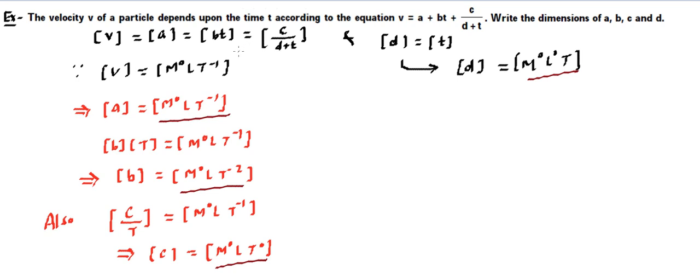Well, there is a next use of this dimensional formula that is very important, that is related to deriving or forming a formula or physical equation. So that we will be discussing in the next video. In this video we talked about dimensions, their definition, how to write the dimensional formula, a couple of examples of dimensions, and then we talked about the use of these dimensions or dimensional formulas, which we call dimensional analysis.